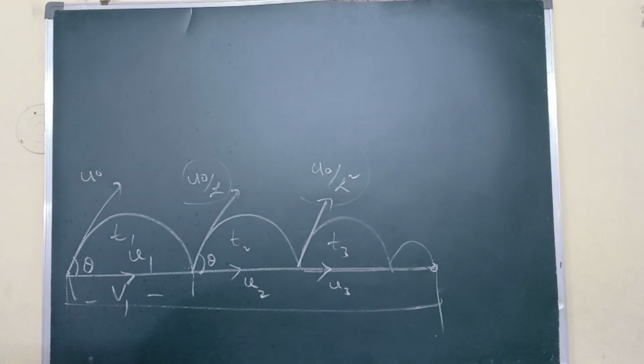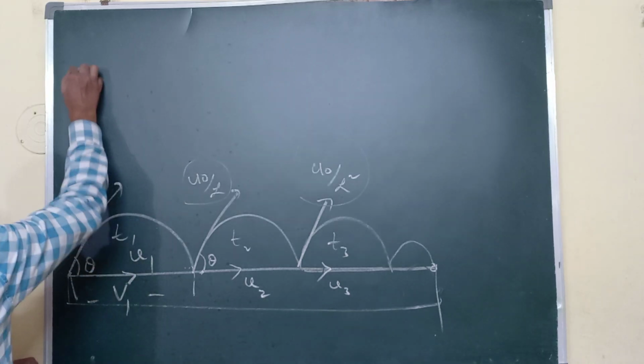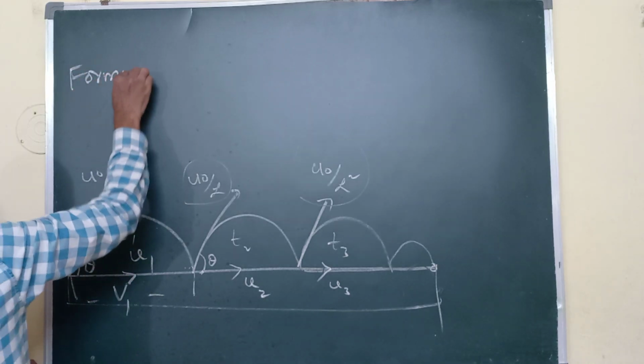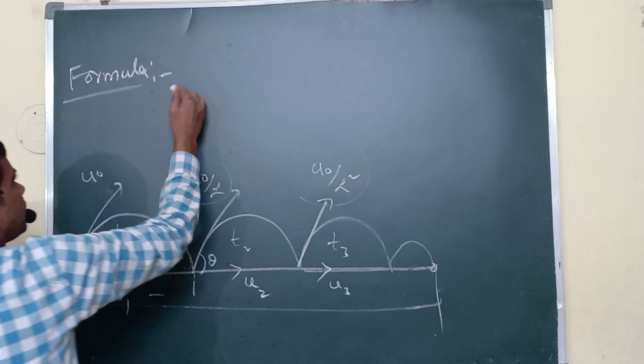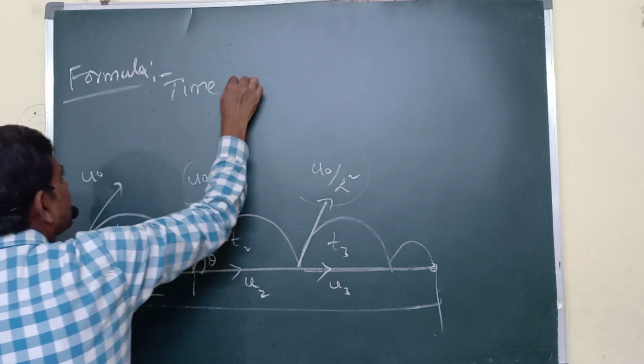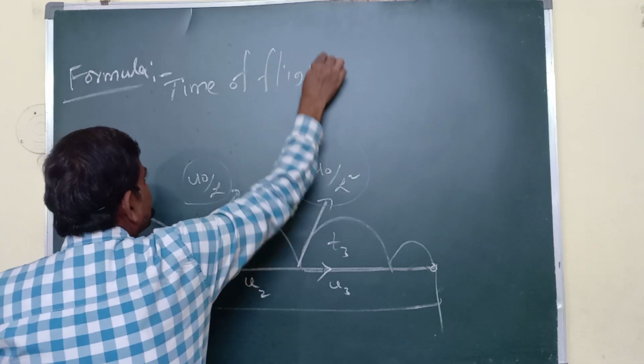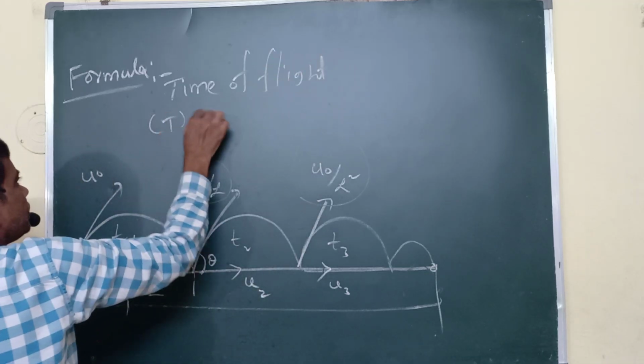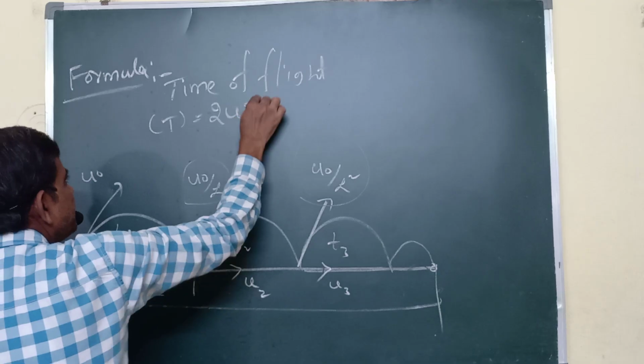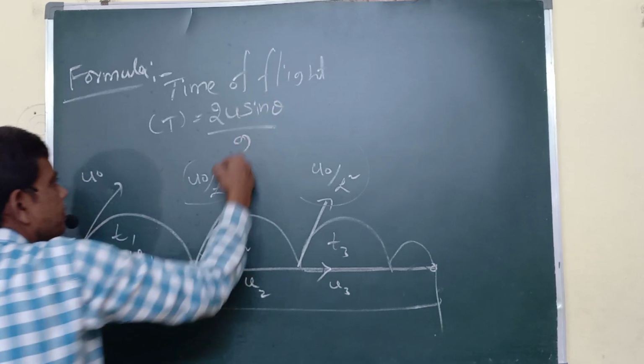Now, what is the formula for time of flight? Time of flight equals 2u sin theta by g.